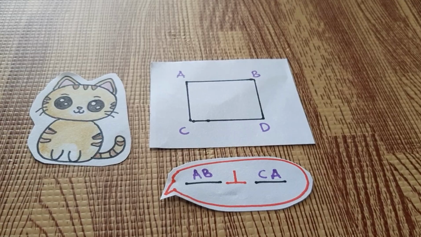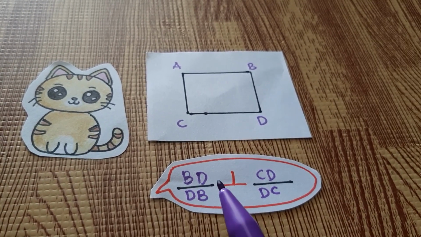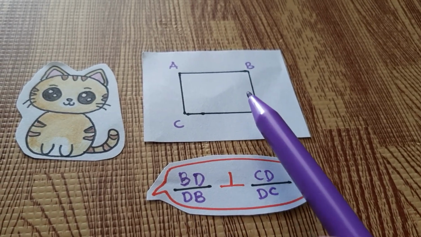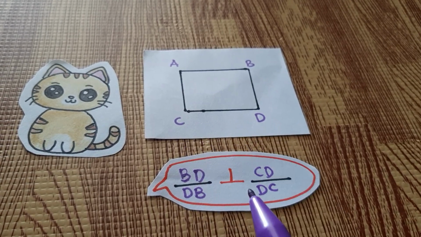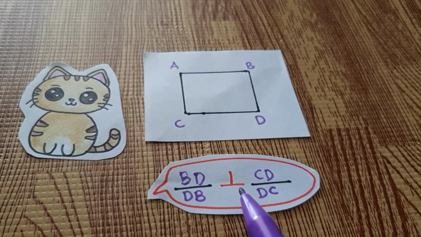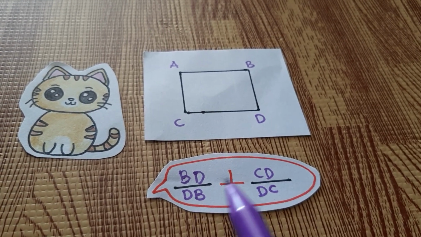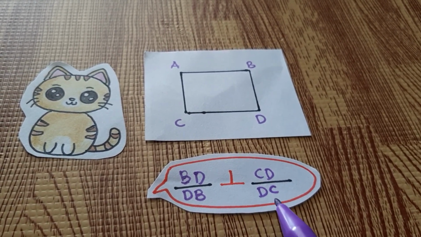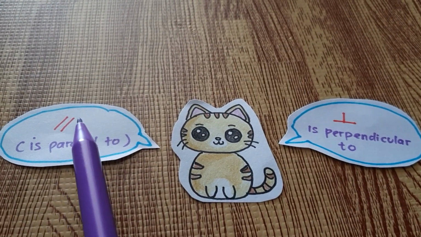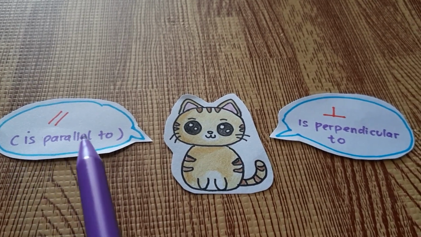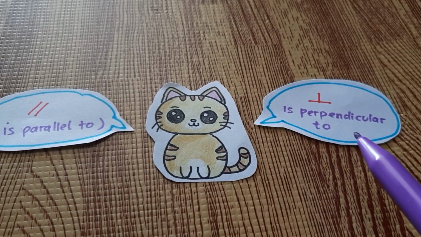Do you understand? Next, BD here is perpendicular to CD. BD is perpendicular to CD, or DB is perpendicular to DC. They are the same. So again, this symbol you read as "is parallel to," and this symbol you read as "is perpendicular to."